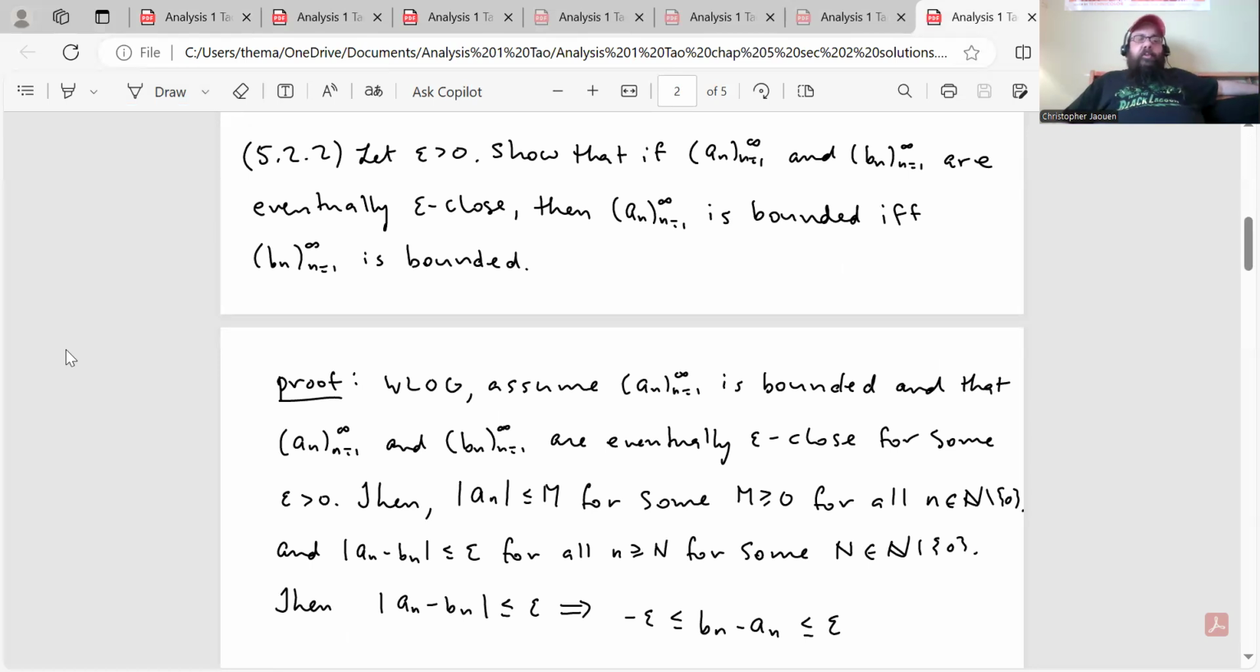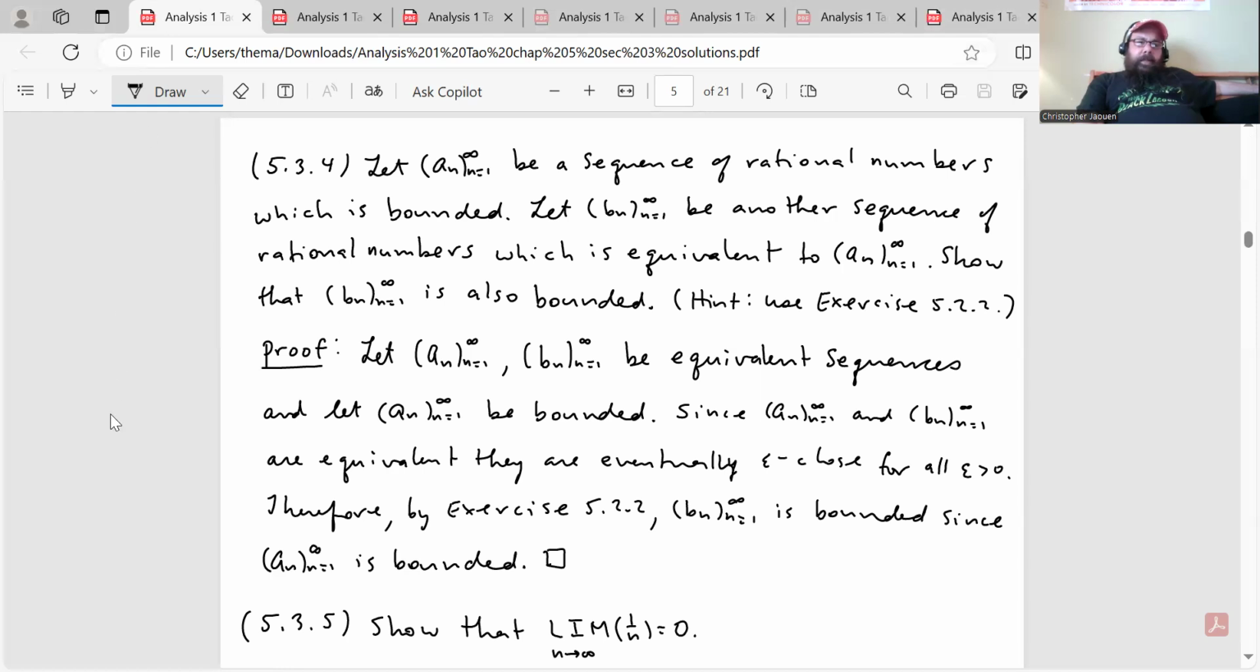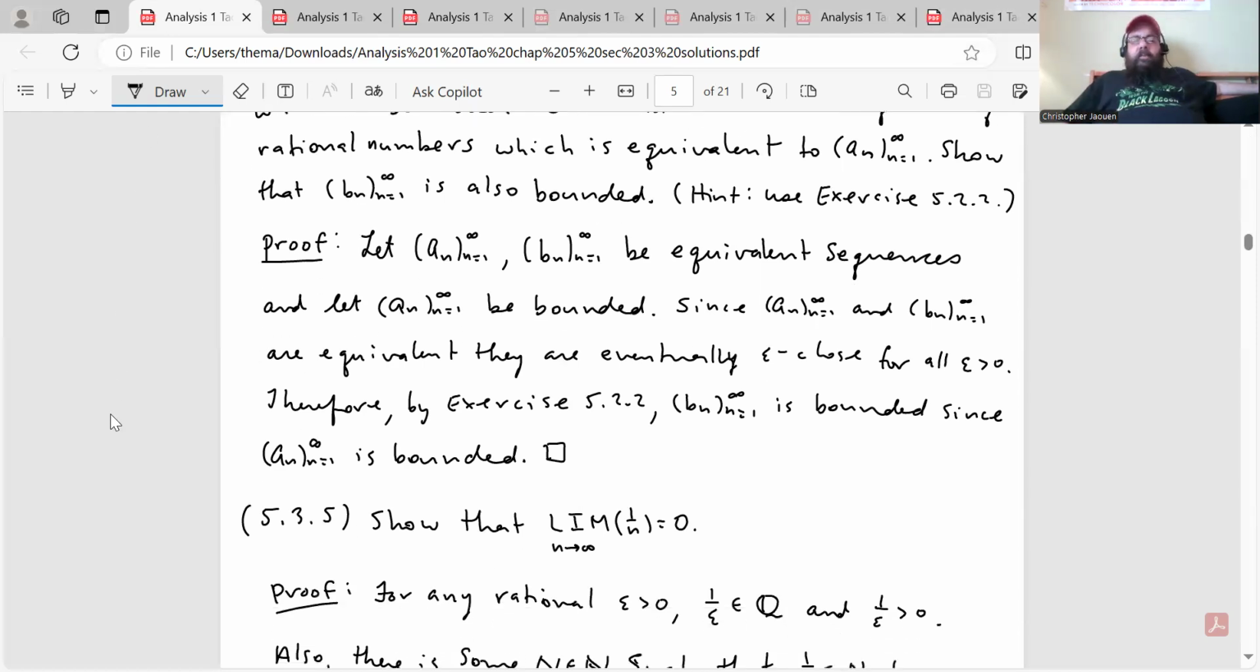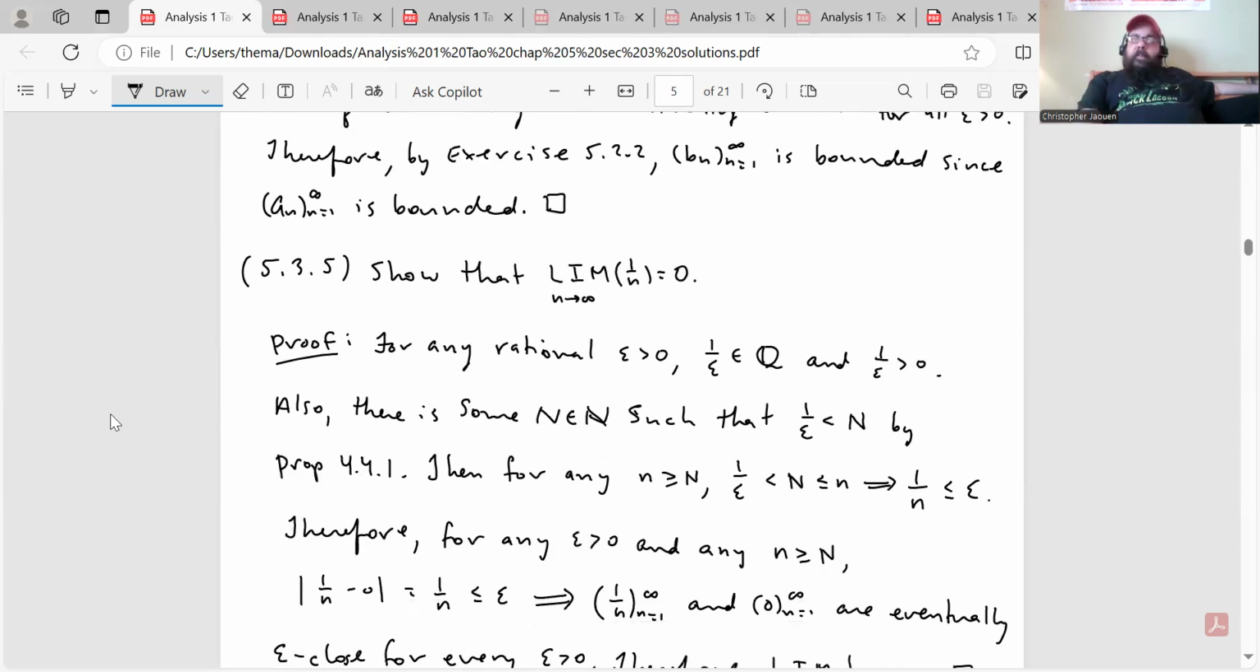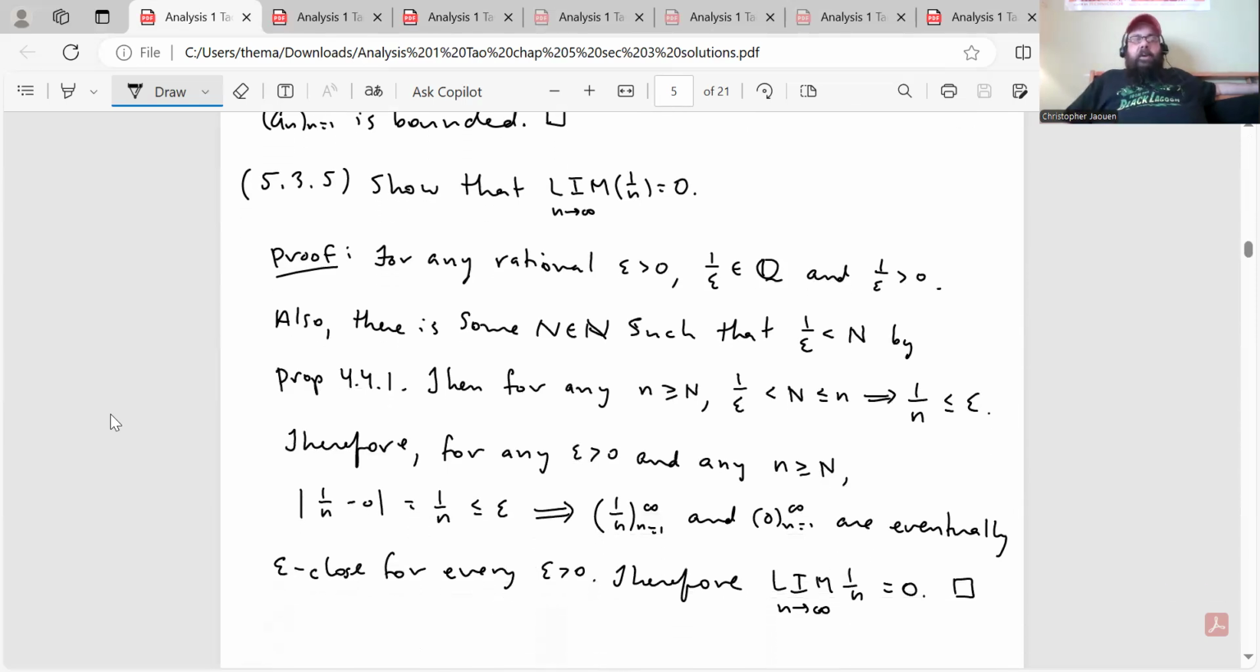All right, exercise 5.2.2 says this: let epsilon be greater than 0. Show that if the sequence a_n and the sequence b_n are eventually epsilon close, then the sequence a_n is bounded if and only if the sequence b_n is bounded. So we'll use that to prove this. Okay, let a_n and b_n be equivalent sequences, and let the sequence a_n be bounded. Since they are equivalent, they are eventually epsilon close for all epsilon greater than 0. Therefore, by exercise 5.2.2, b_n is bounded since a_n is bounded. And that's basically it.